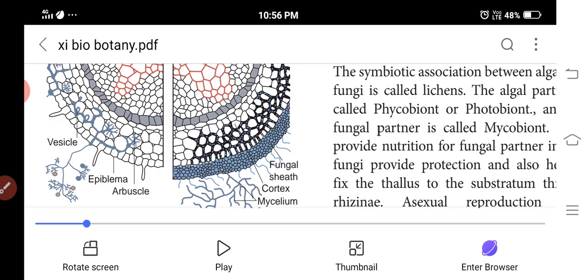Next one is endomycorrhiza. Endomycorrhiza lives mainly inside the roots. It penetrates the outer cortical cells of the plant root, with only a small portion of the mycelium outside the root. It is also called vesicular arbuscular mycorrhizal fungi. Types include ericoid mycorrhiza, arbutoid mycorrhiza and orchid mycorrhiza.